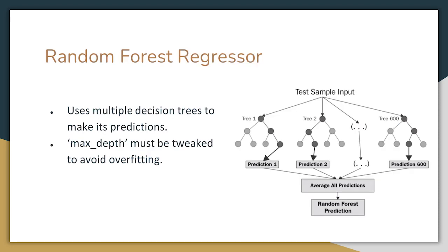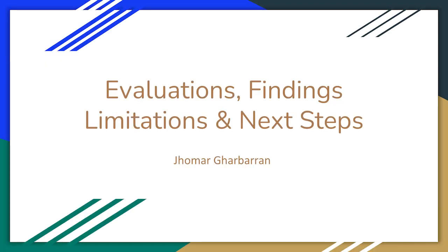This model used multiple decision trees to make its predictions. We trained each model on their dataset, but for this one specifically, we had to tweak max depth to make sure there was no overfitting. And once all models had been trained and tested, we pulled their metrics to see which one was the most efficient. Now I'll go over the last part of our presentation: our evaluations of our models, the findings of our best model, the limitations we've come across, and next steps we could take to improve our model.